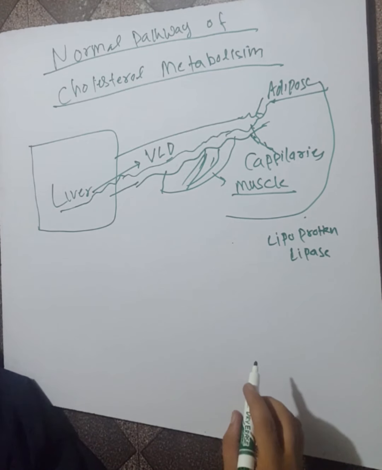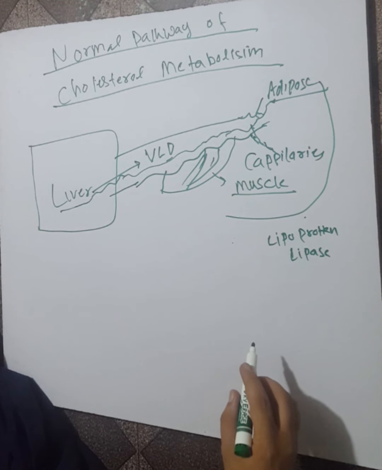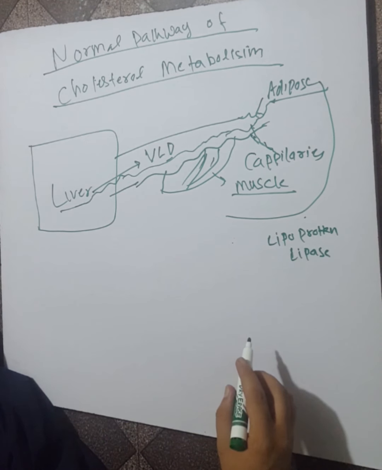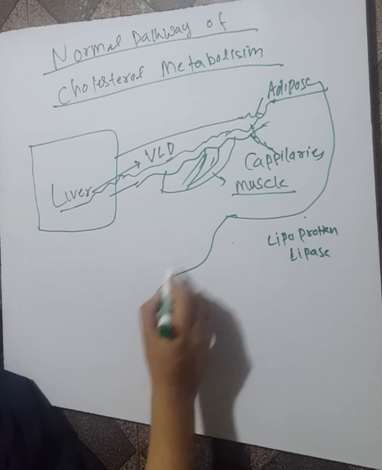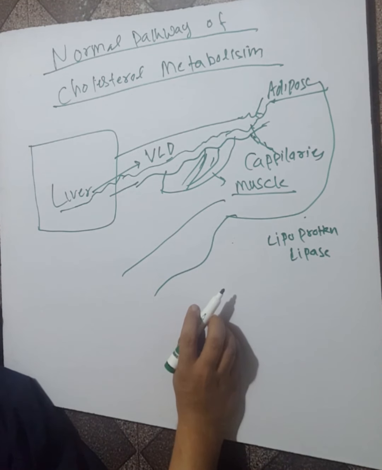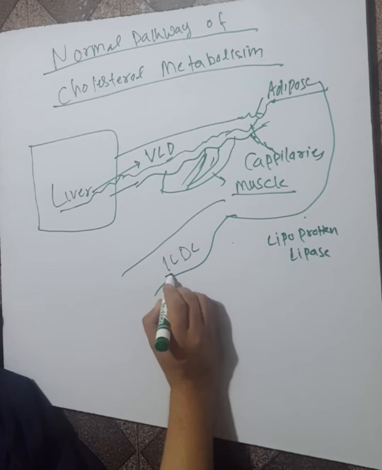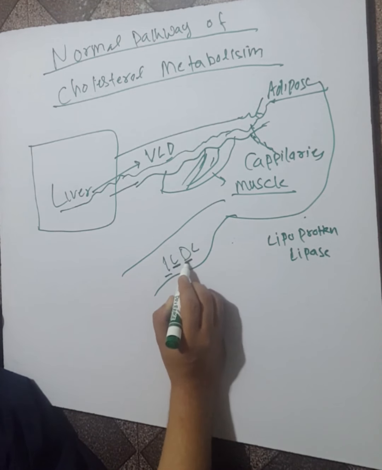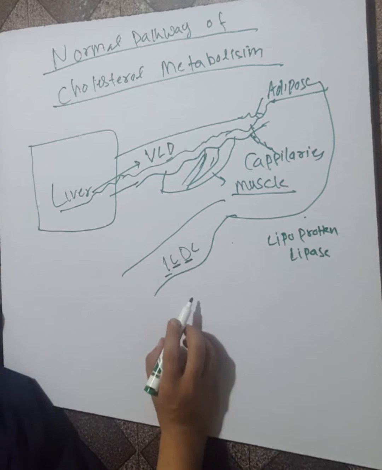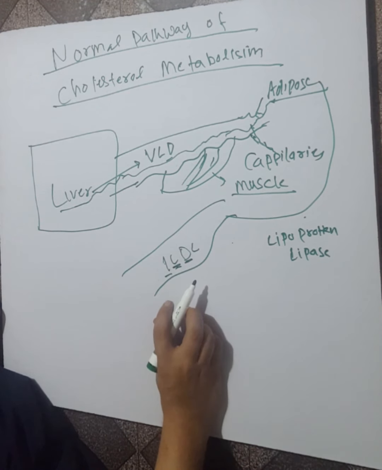When this enzyme reacts, the VLDL changes into the ILDL, intermediate low density lipoprotein.